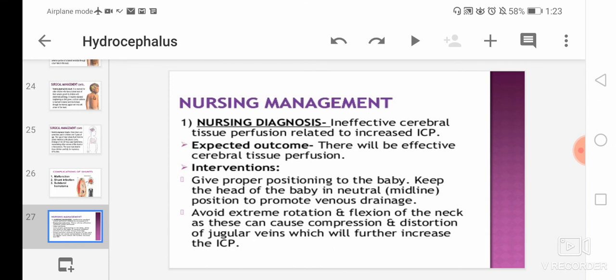And then nursing diagnosis. We will see ineffective cerebral tissue perfusion related to increased intracranial pressure. The expected outcome will be effective cerebral tissue perfusion. In interventions, we will give proper position to the baby, keeping the head of the baby in neutral, that is in midline position, to promote venous drainage, and we have to avoid extreme rotation and flexion of the neck, as these can cause compression and distortion of jugular veins, which will further increase the intracranial pressure.